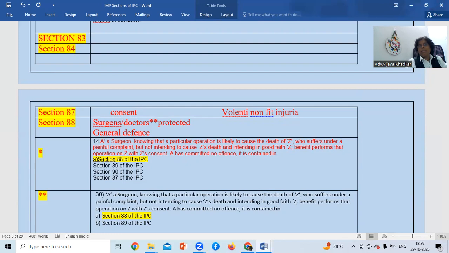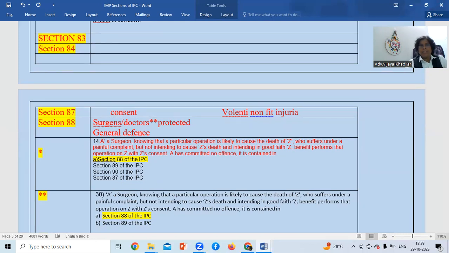So you should not mention that it is private defense, it is a general defense. This kind of question may be asked, whether a surgeon is protected under private defense or general defense. So up to section 95 we have general defenses. After that, 96 to 106 is private defense. Please remember this. So volenti non fit injuria is section 87, which speaks about consent.